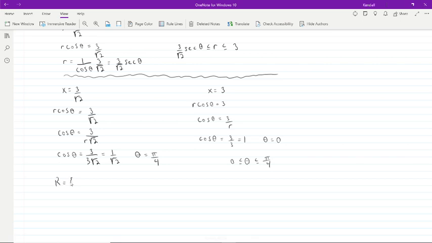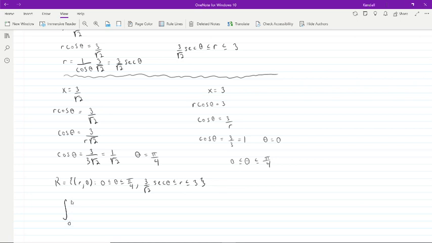All right, so now we can go ahead and write down our polar region R. R is equal to the set of points r comma theta, such that theta goes from 0 to pi over 4, and r goes from our lower bound of 3 over root 2 times secant of theta, then up to 3. So now with that information, we can go ahead and set up our integral in polar coordinates.